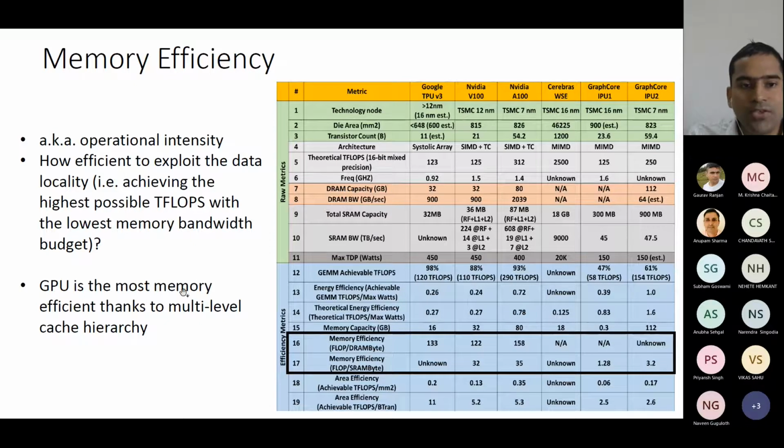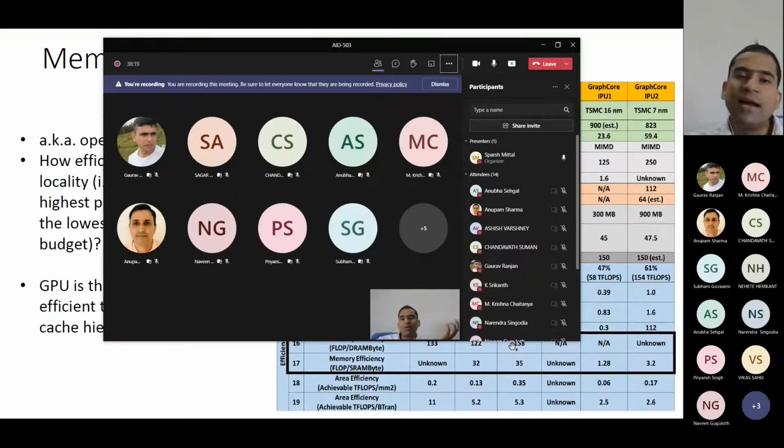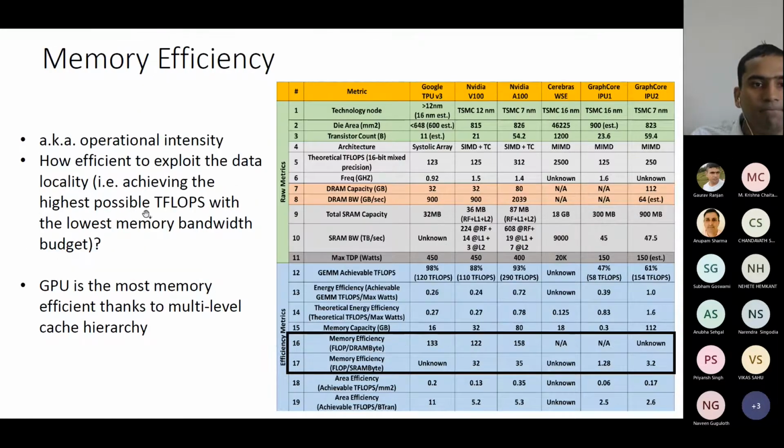So here GPU is most memory efficient thanks to the multi-level cache hierarchy. As you know, in a systolic array, we don't have any hardware managed cache, right? In TPU, we don't have any hardware managed cache. In GPU, we have both shared memory and hardware managed cache, and we have multiple levels like L1, L2, and then we have the DRAM. So you can bring the data, use it wisely, and that's how you can get good performance. That means memory bandwidth is very well utilized.